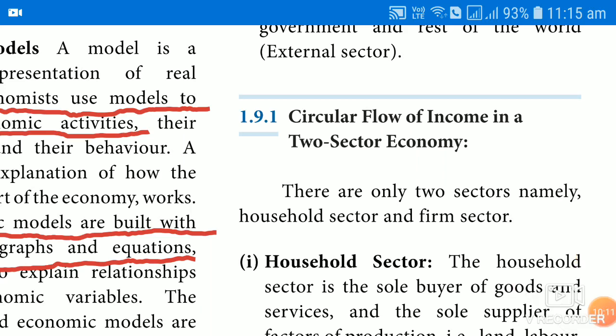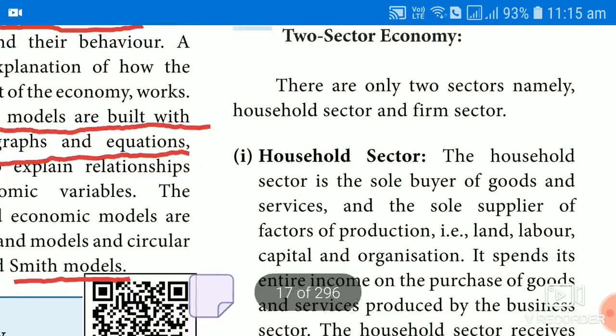In a two sector economy, assume that the economy consists of only two parties: the household, representing one side, and the other one is called which one? The firm. So how are both interrelated, how are both helpful to each other, and how are the economic activities being transferred among these two sectors?